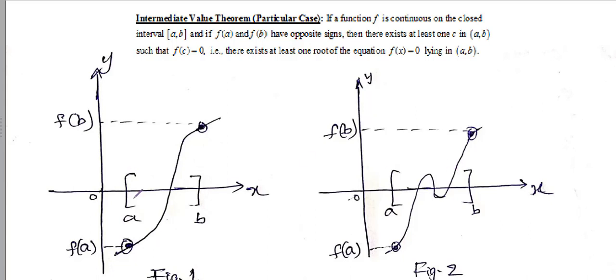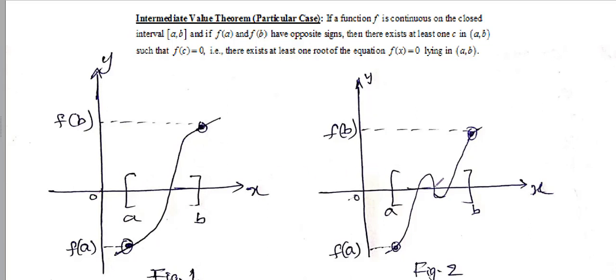In the case of the first function, whenever the function is continuous in the interval a comma b, and whenever f of a and f of b have opposite signs, in particular f of a negative and f of b positive, the curve has to cross the x-axis at least once, and that particular point is nothing but the c value at which the functional value is equal to 0.